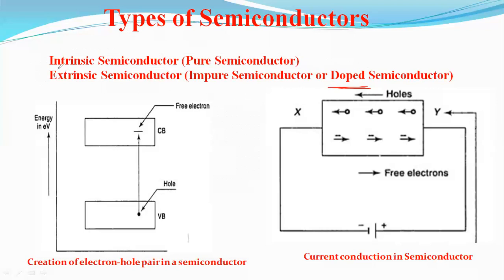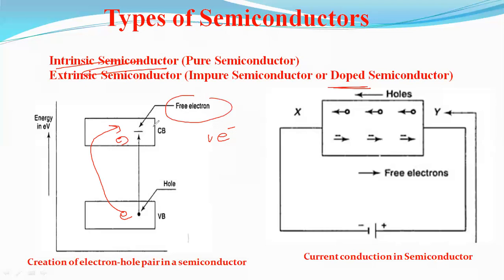Now we can start with the intrinsic semiconductor. A pure semiconductor is called an intrinsic semiconductor. Even at room temperature, some of the valence electrons may acquire sufficient energy to enter the conduction band as free electrons. For example, this is one electron. There is a chance for this electron to jump from the valence band to the conduction band. Once it comes into the conduction band, it is a very free electron.